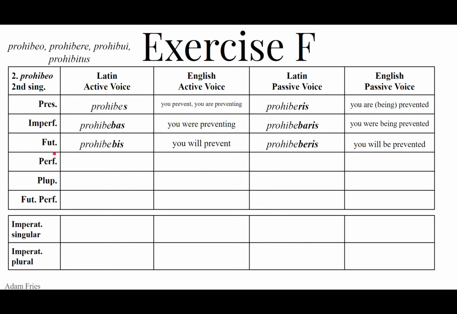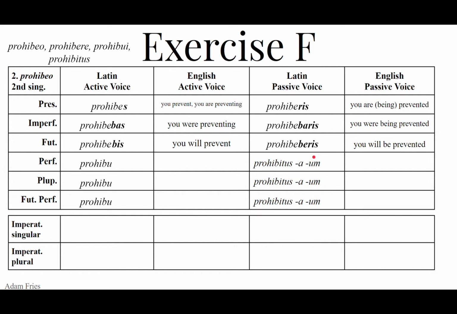Okay, for the perfect, pluperfect, future perfect, active voice, the perfect stem is used. So go to the third principal part and chop off the letter I. Prohibu is the perfect stem. Then for the passive voice, it's formed from the fourth principal part. Treat it like an adjective of the first and second declension. So us, a, um, prohibitus, and because it's second person singular, we're going to keep it singular.